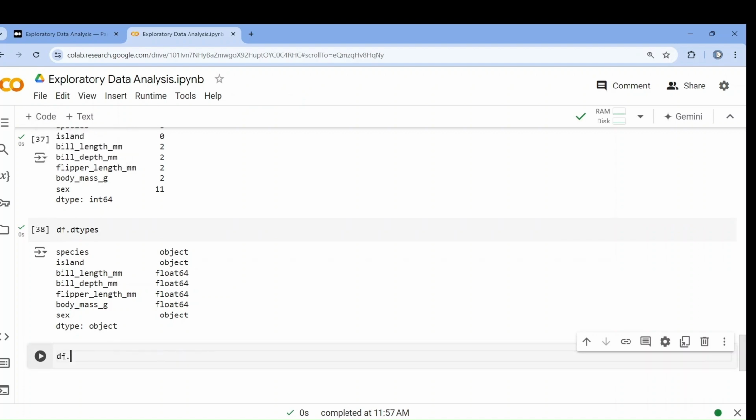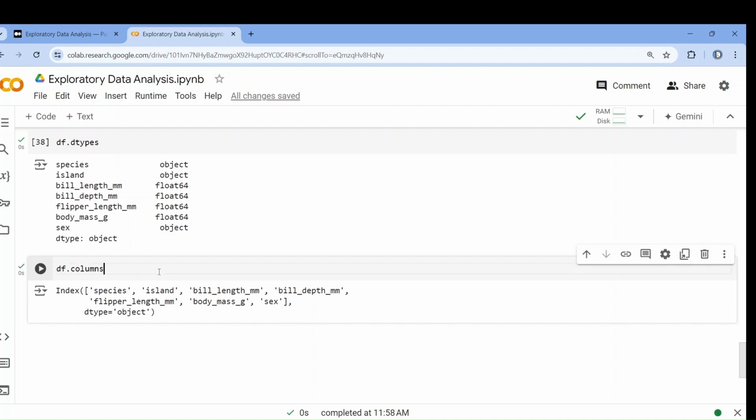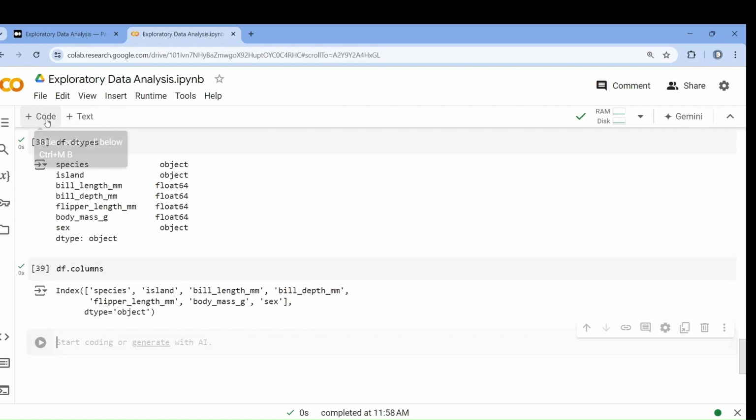Like if I write df dot columns, see, this will give you the column names, species, island. There may be some typing error in any column, or if you want to change the column name, maybe you think that this is a big name and you want to change it to BLM. So you can replace that. So this way you can change your data set, or I can say you can modify your data set.